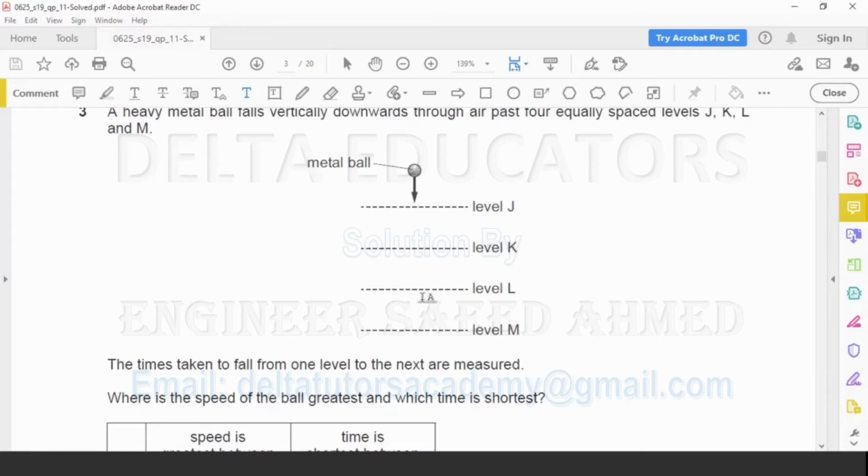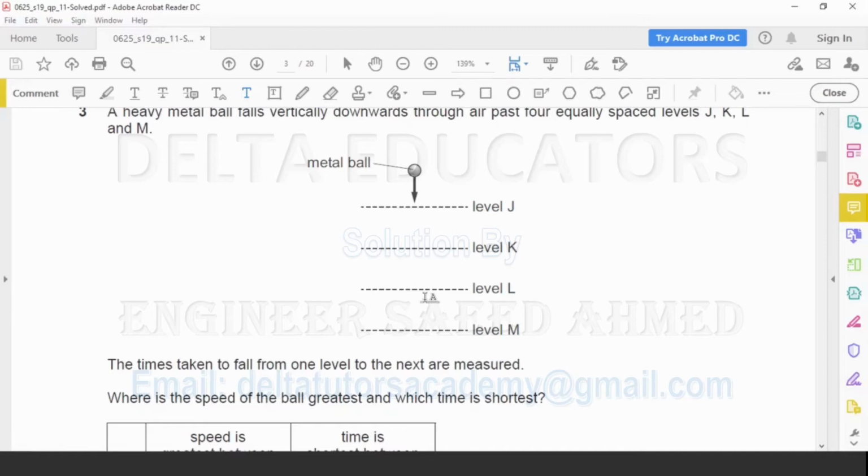Since the ball is moving because of the gravitational force, so definitely when it is moving in the downward direction, it will have an acceleration, and this acceleration is called acceleration due to gravity, and the value of this acceleration is 10 meters per second square. Since the ball is moving in the downward direction with a uniform acceleration, so definitely its velocity will be increasing when it is moving in the downward direction.